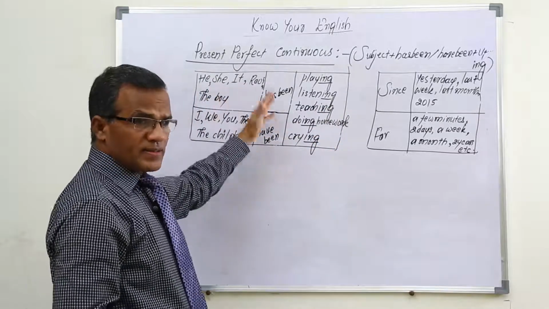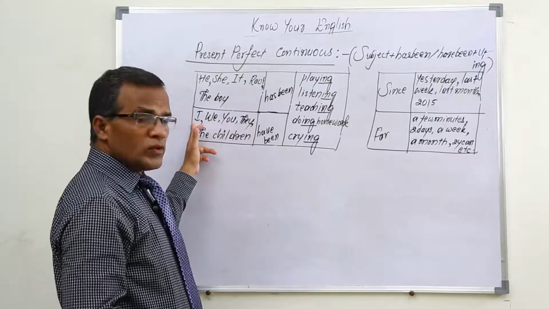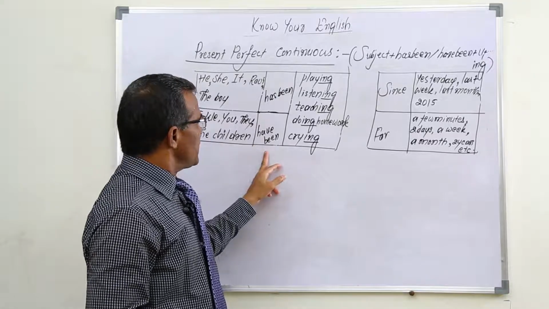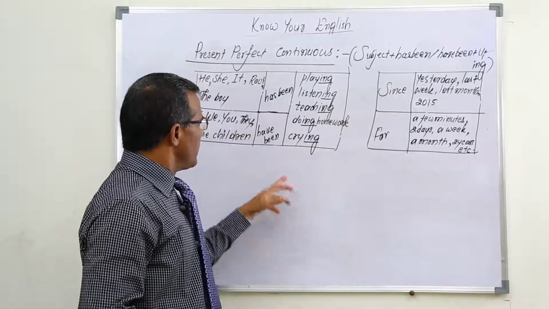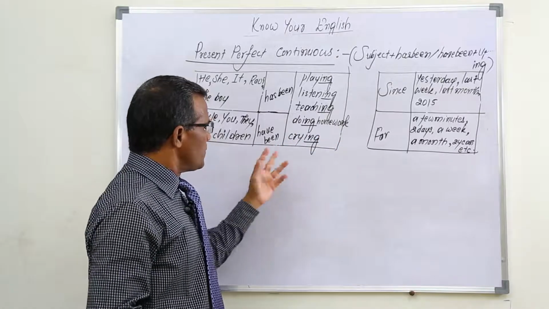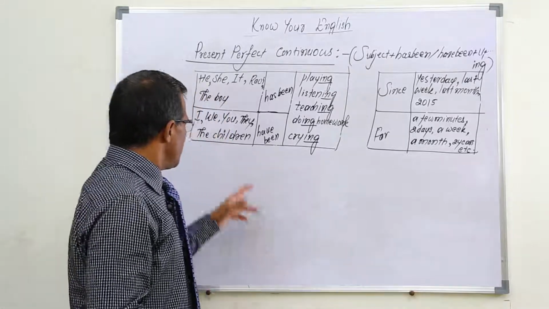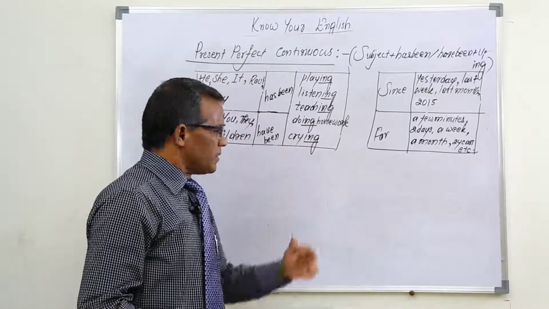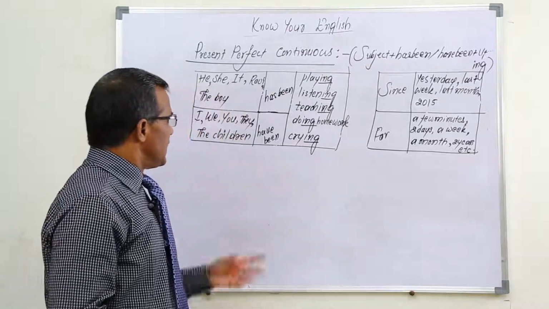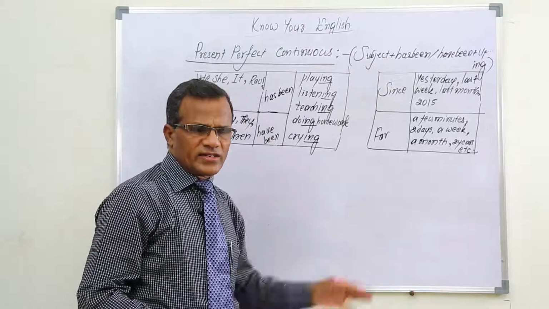And in the same way with other subjects also. If it is plural or I, for example, I have been playing, I have been listening, I have been teaching, I have been doing homework, I have been crying. And in the same way, they have been playing cricket, they have been doing homework, they have been teaching, like that we can say.